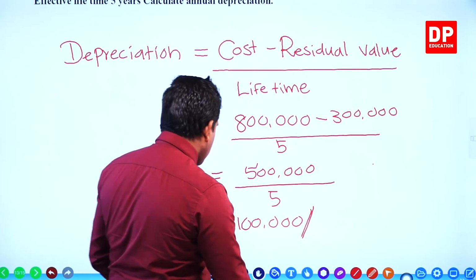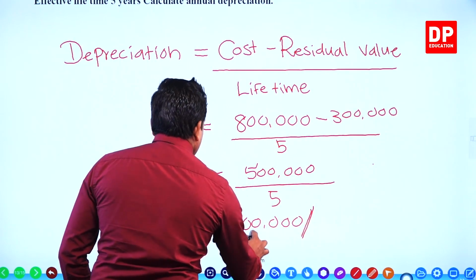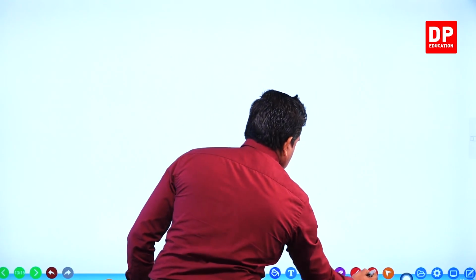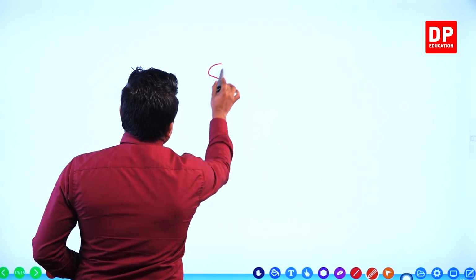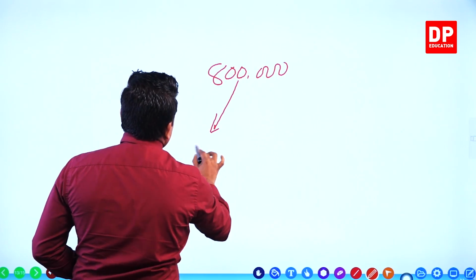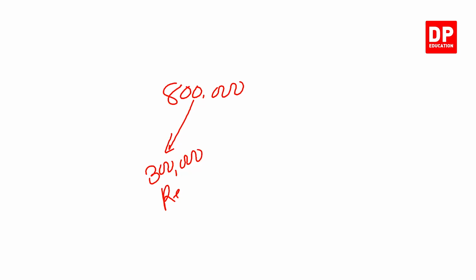Right? If you want, I can show you now how to categorize the total cost. Total cost is 800,000. Right? From this, 300,000 we remove. What is this? It is residual value, right? The other value is what? 500,000. What is it?